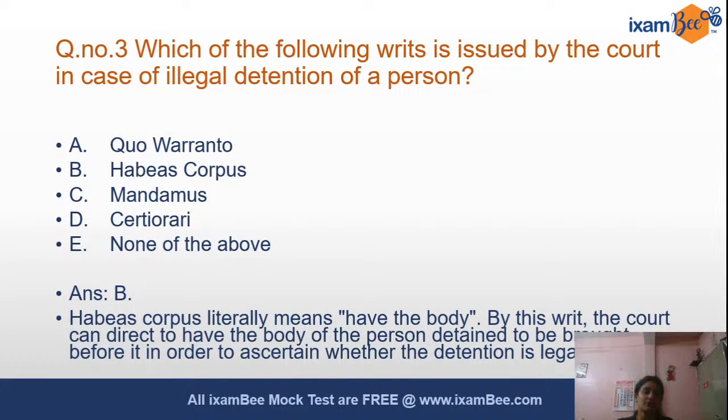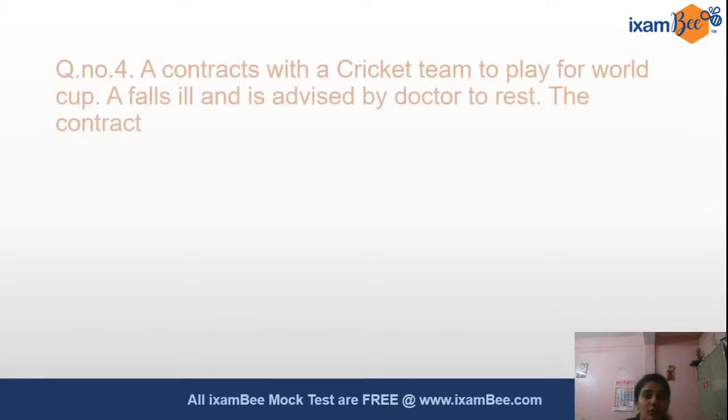Such basic, direct, easy questions also come. The level of questions is between easy, moderate and difficult. So easy questions can be put forth and they can also be slightly twisted. Be prepared for all such kinds of questions. Okay, question number 4.